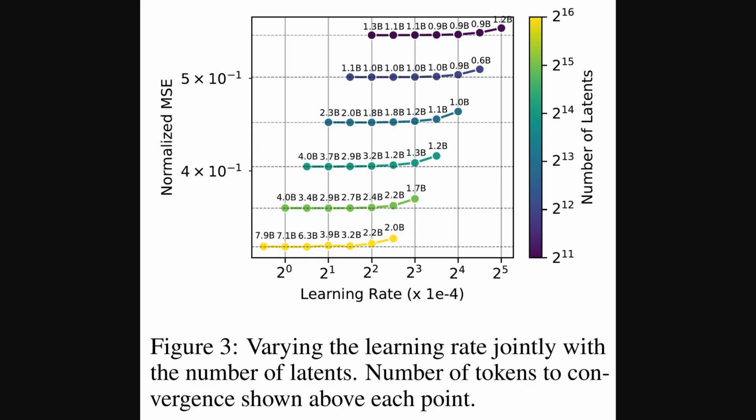Alright, so building on the need for more latents, this figure shows how the learning rate interacts with the number of those latents. We're looking at normalized MSE versus learning rate, with each colored line representing a different autoencoder size. The numbers like 7.9b above the points show tokens to convergence. It's about optimizing the learning rate for different scales to train these sparse autoencoders efficiently and get good reconstruction.